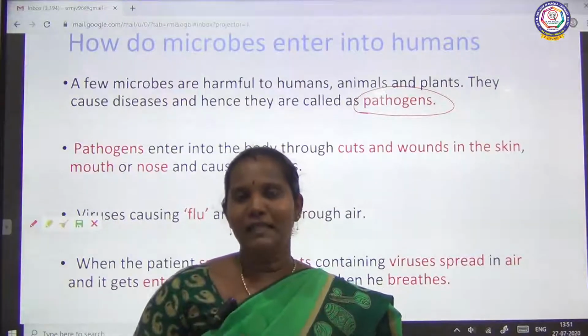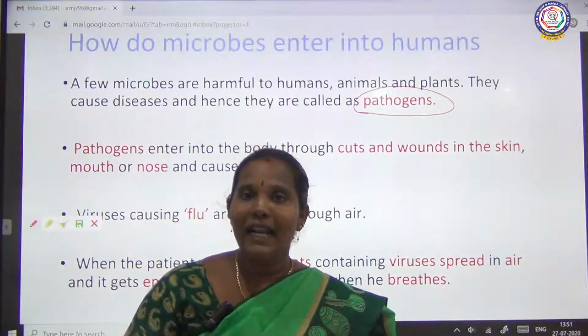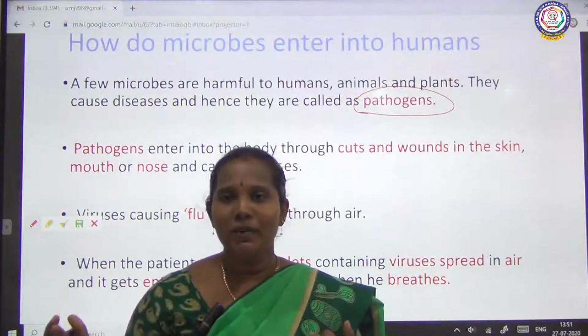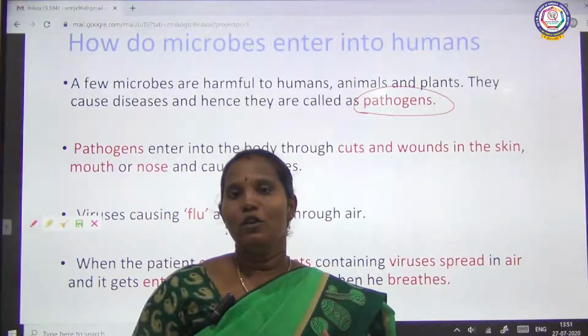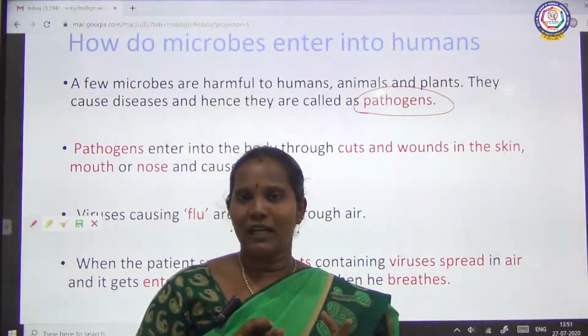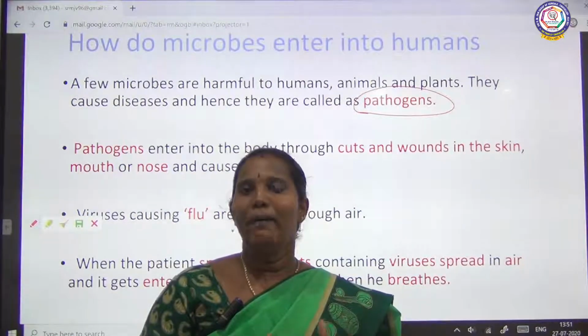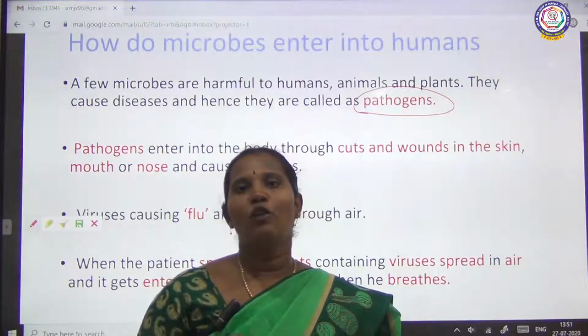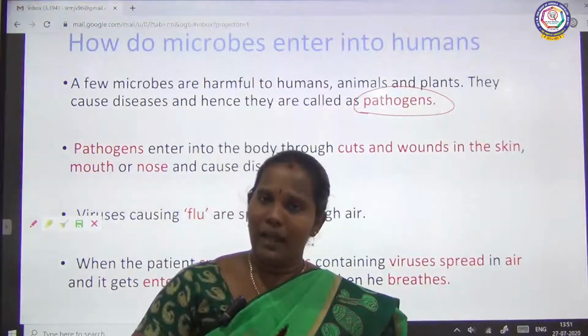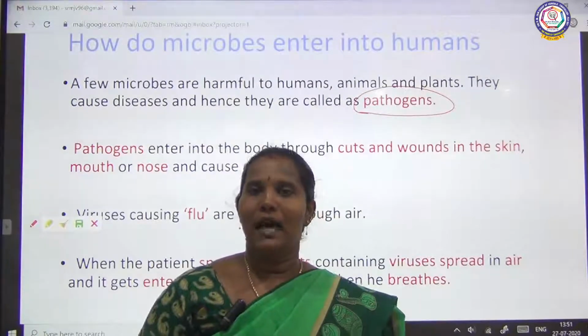If a microbe gives the harmful effect, harmful effect means it gives many diseases. Harmful effect means it causes diseases. So such microbes are called pathogens. These microbes can cause diseases not only in human beings, even in plants and animals as well.